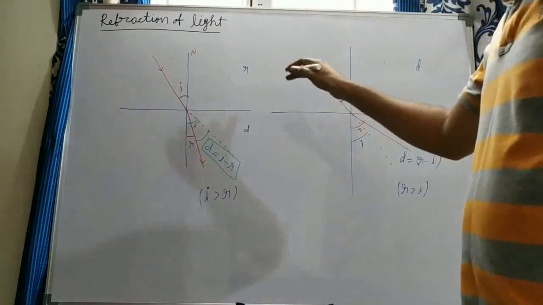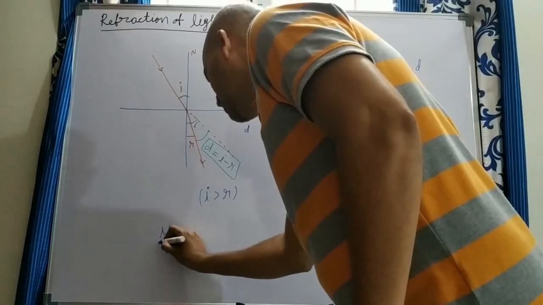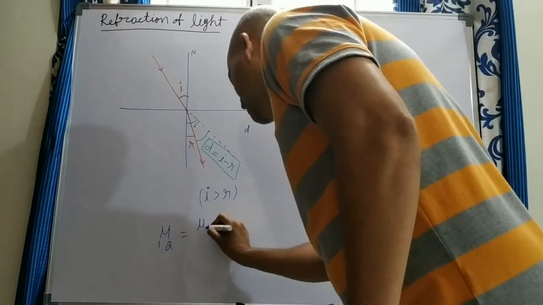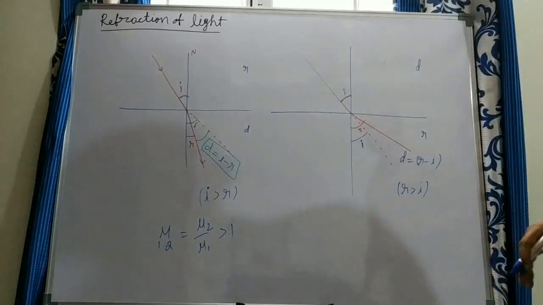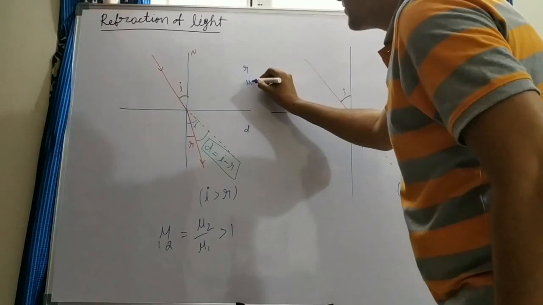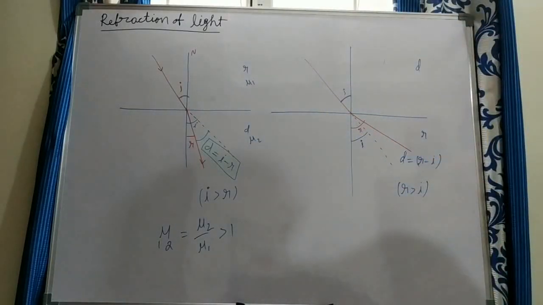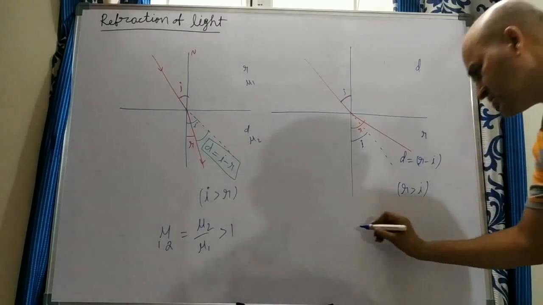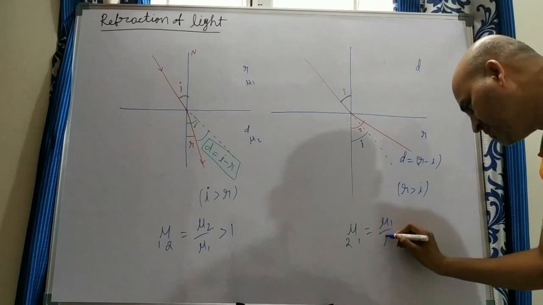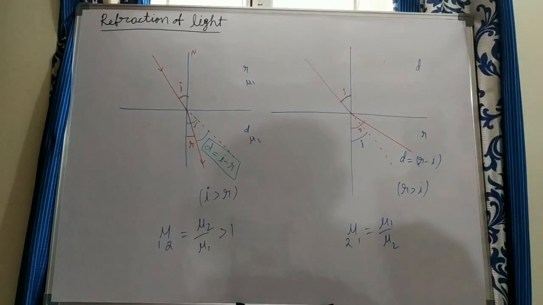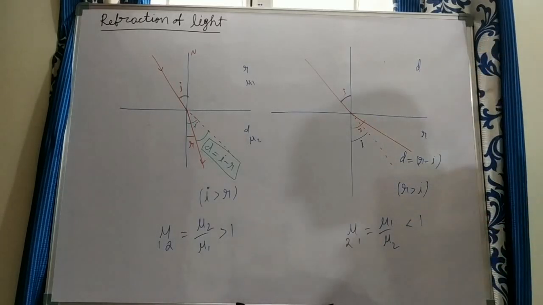So when light enters from mu1 to mu2, we can write mu1 to 2 is equal to mu2 by mu1, greater than 1, because the second medium has a refractive index mu2 which is denser, so we can write mu2 is greater than mu1. Here mu2 to 1 is mu1 by mu2, which is less than 1. But absolute refractive index can never be less than 1.